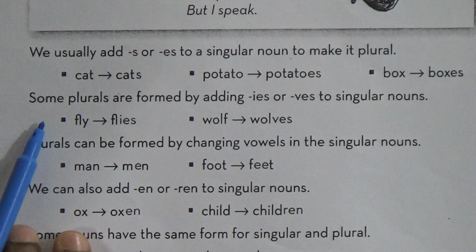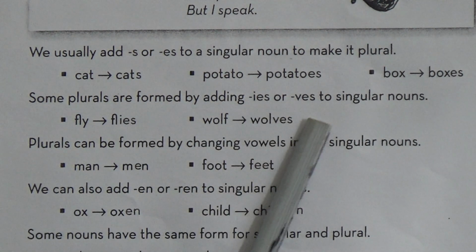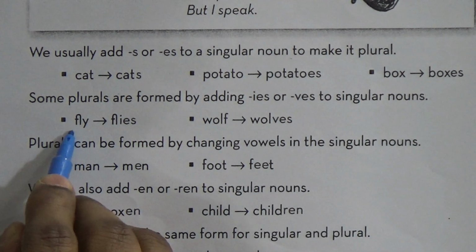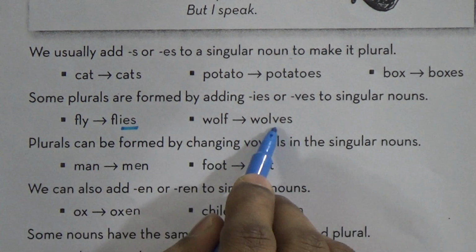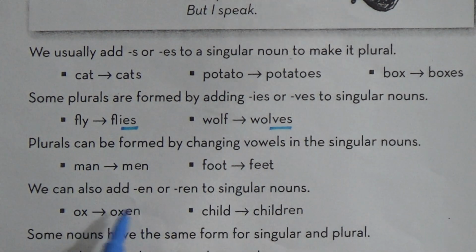Number 2, next rule, some plurals are formed by adding ies or ves to singular nouns. So fly, flies, we add ies. Wolf, wolves. There is a rule, I will tell in exercise 1.